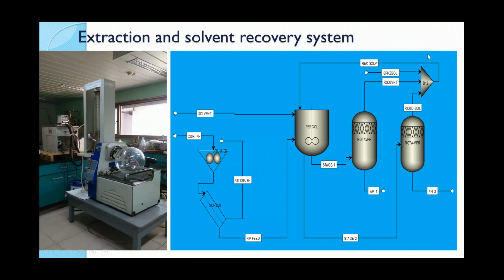The solvent-rich material is sent to the rotavapor feed tank. In the rotavapor, under slight vacuum conditions, the solvent is recovered and all the extract-rich material is collected, and the recovered solvent is mixed with make-up solvent and recirculated back into the solvent percolator.